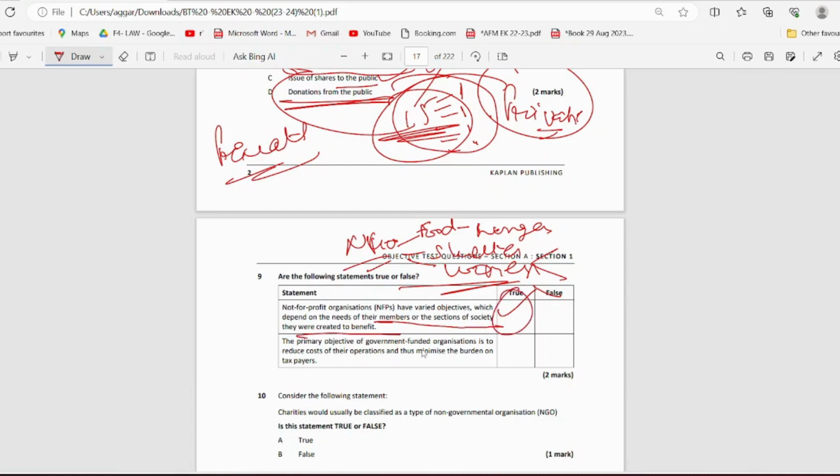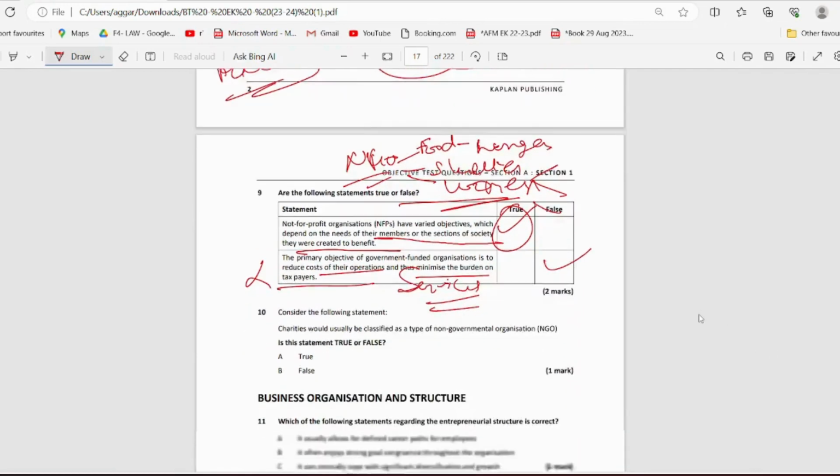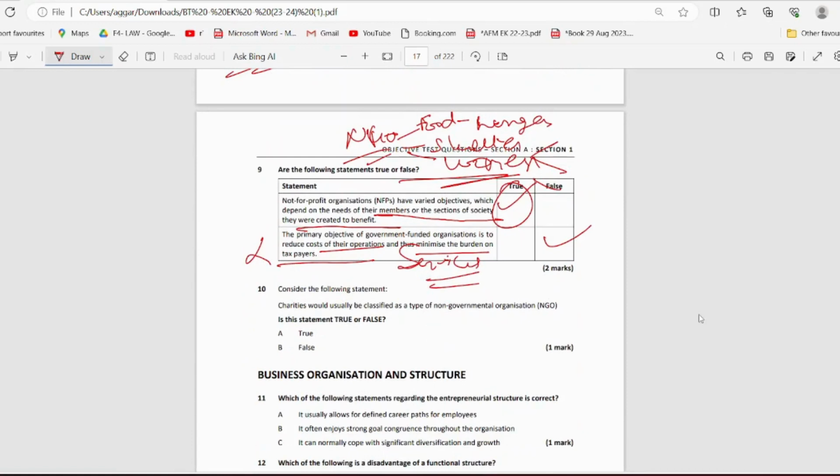The primary objective of government funded organizations is to reduce the cost of their operations, thus minimizing the burden on taxpayers. No, no, not at all. This is a false statement. Government funded organizations are usually concerned with the basic government services that they can give to the public, right? They are not there to reduce the cost of operations or to minimize the burden on taxpayers. They're there for the services that they can offer to the public. So this is a false statement, right? I hope that you're understanding the questions. These are very simple basic questions, but sometimes we tend to get confused between one or two options, and that is completely all right.